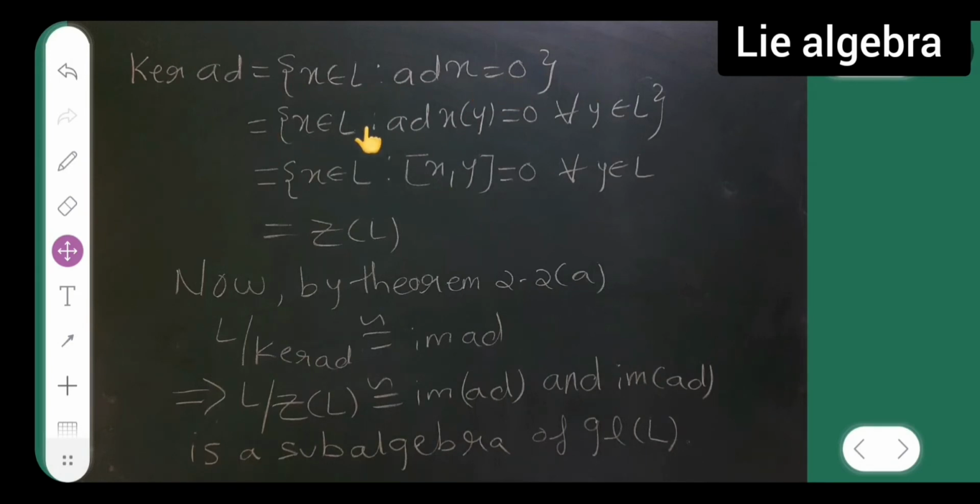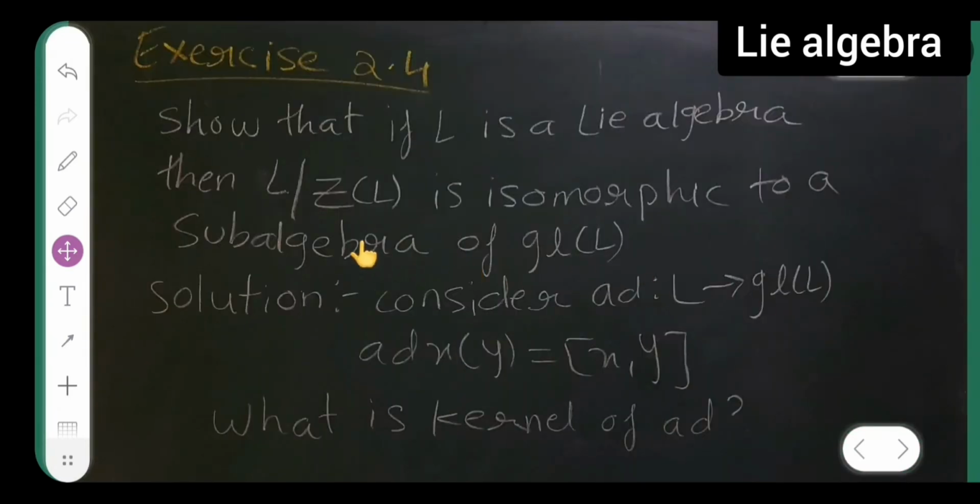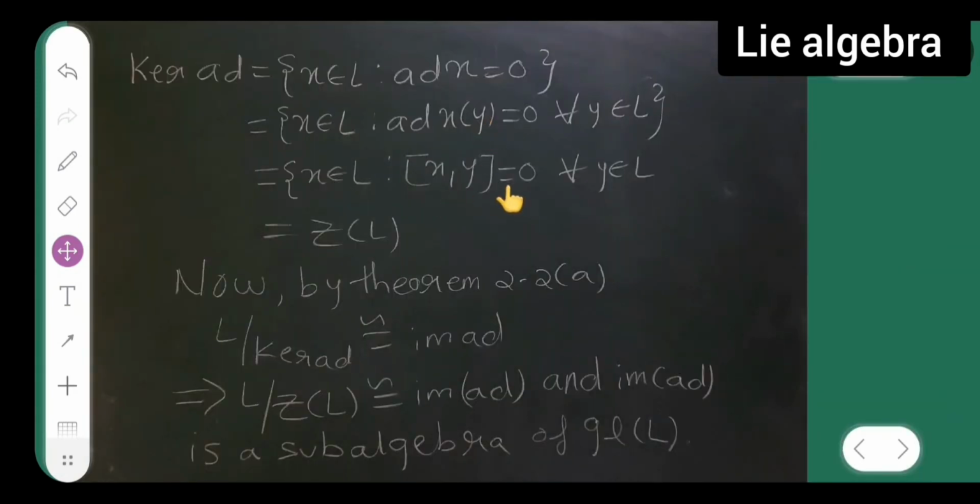So now this is equal to the set of x belonging to L where ad of x applied to y is equal to 0 for all y belonging to L. Now this is nothing but the Lie bracket of x comma y, which is equal to 0 for all y belonging to L. And don't forget to put this bracket here. Alright, so now this is nothing but the center of the Lie algebra, Z of L.